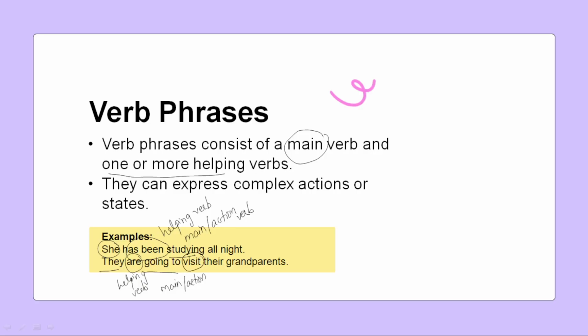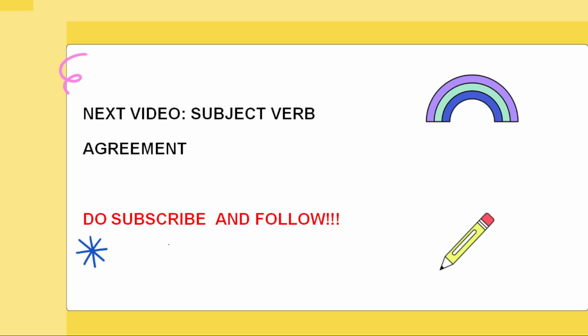Visit is also a verb. Okay, done. So here we have more than two verbs. These are called verb phrases, where they can express complex actions or states. Because here we can see two, three verbs are there. It's looking not simple, it's complex. These kinds of phrases are called verb phrases.